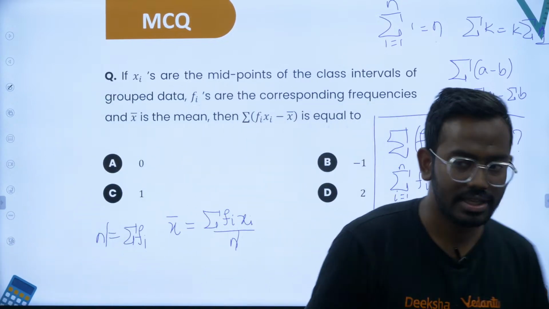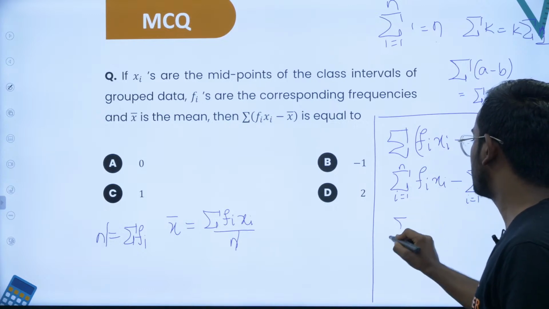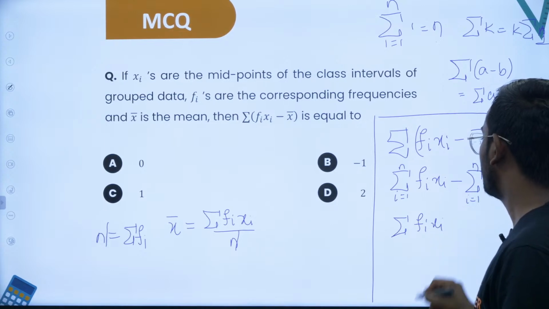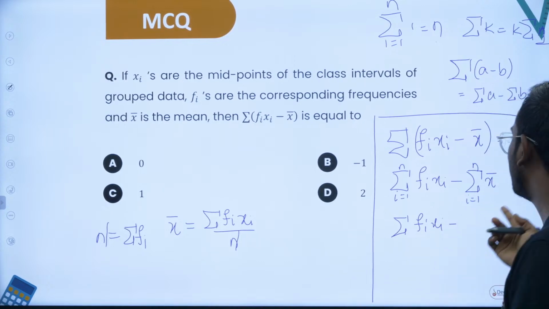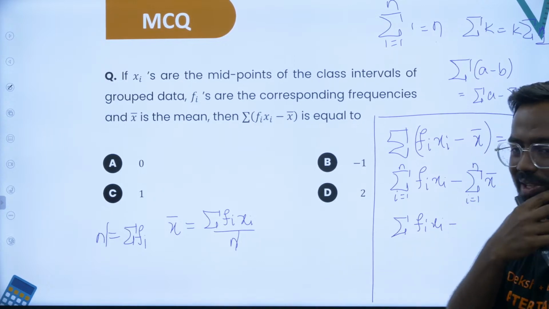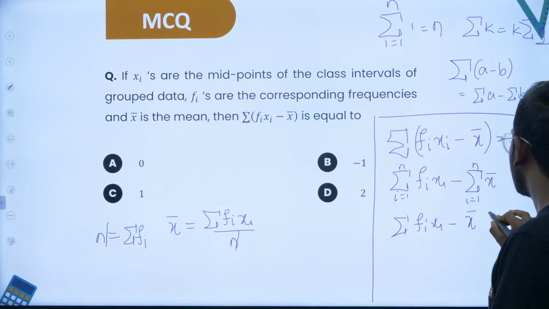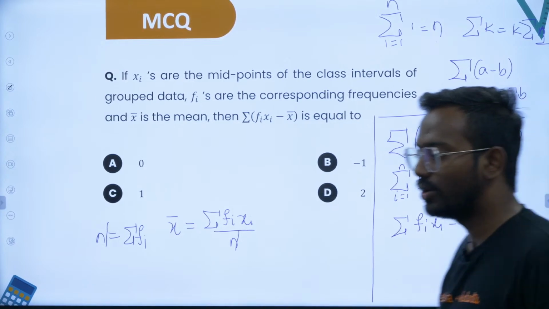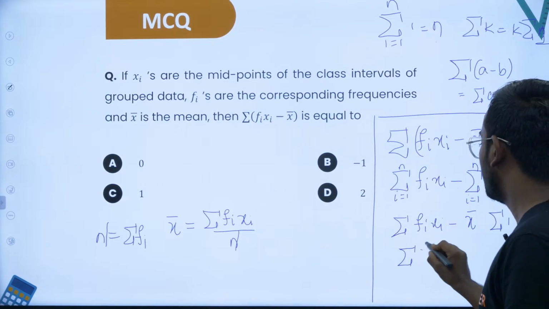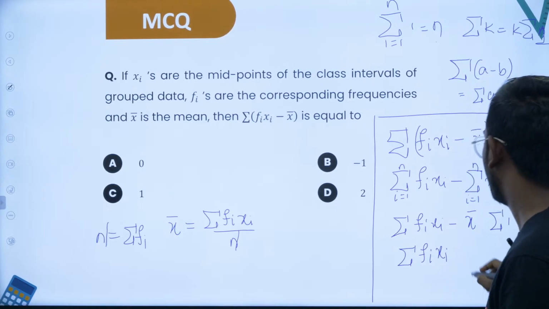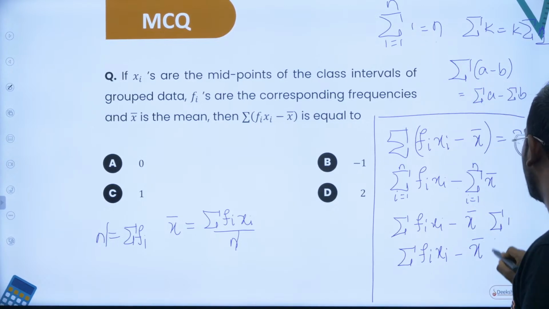So what we have here, from i equals 1 to n, is summation fi xi minus, since x bar is a constant, you can take this constant outside. See, the mean is some number, so you take it outside: x bar into summation 1 from i equals 1 to n. So next, what will you get? Let me keep it as summation fi xi minus x bar as it is, and summation 1 is basically n.